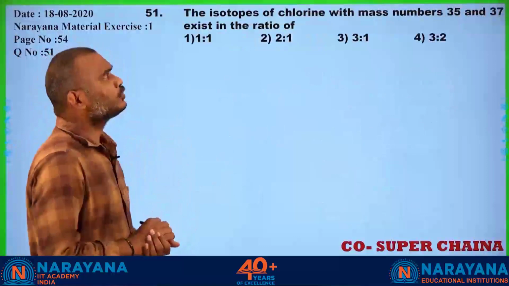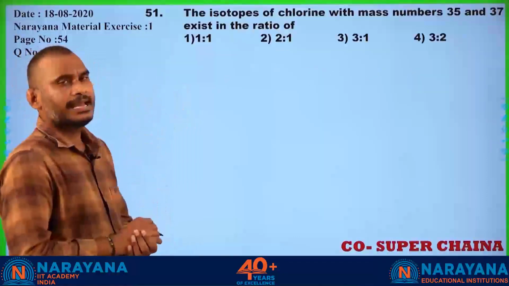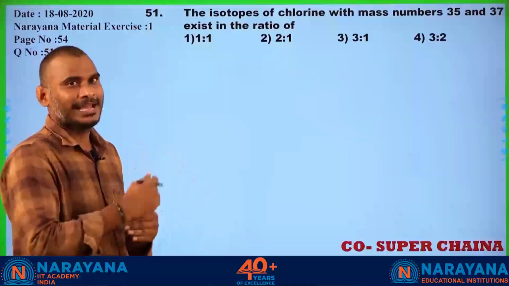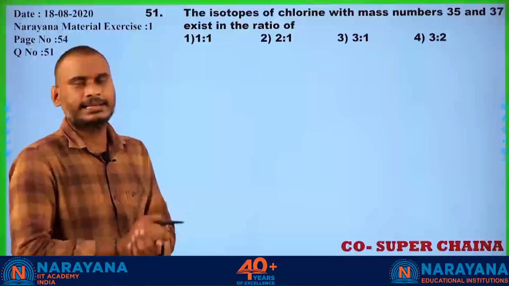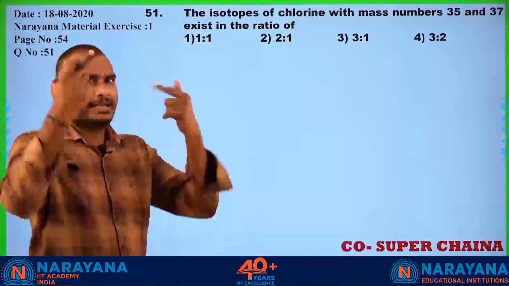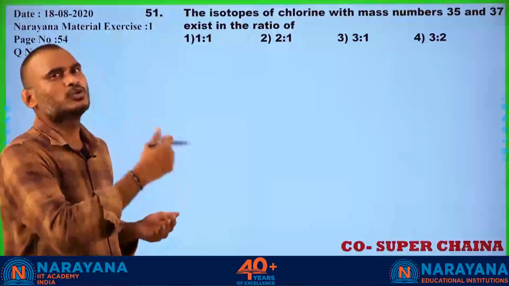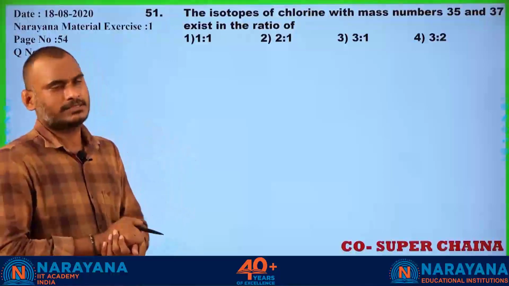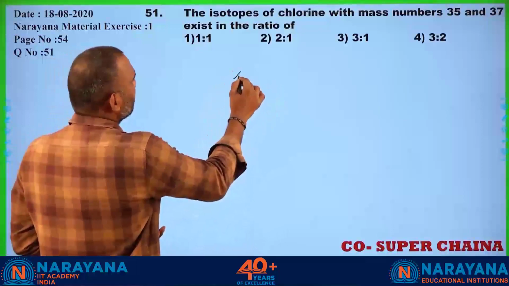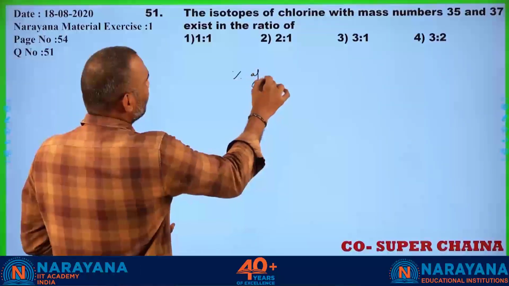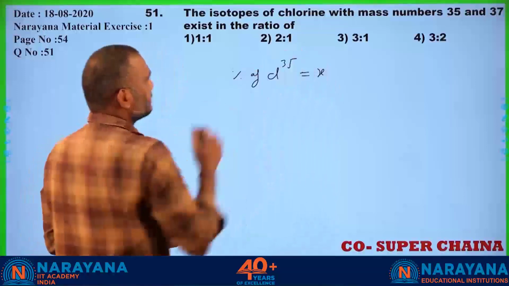Yes, the isotopes of chlorine with mass numbers 35 and 37 exist in the ratio. This time it is given in reverse way. Sir, why do we apply it again and again? Yes, if the formula is to stay in your mind, we have to do more and more practice problems. Okay, and now take the percentage abundance of chlorine 35 as X.